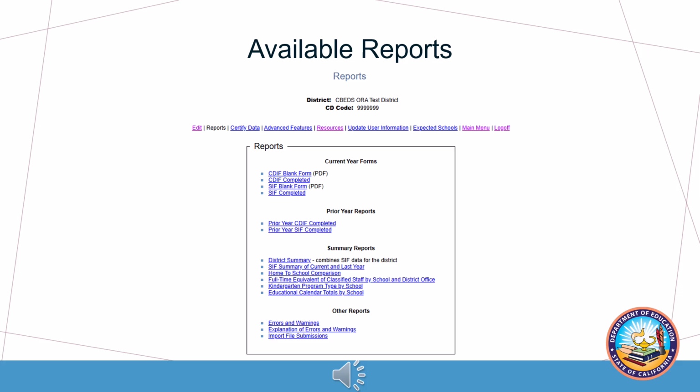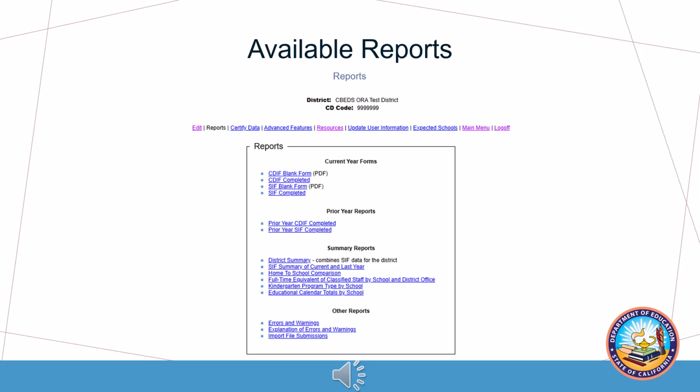Summary reports consist of a district summary, which is a summary of all the data entered on each of the SIFs, a summary of current and last year report, which summarizes the data reported at the district level for each section and includes current and prior year totals, and section by school summary reports, which list each school and section totals.